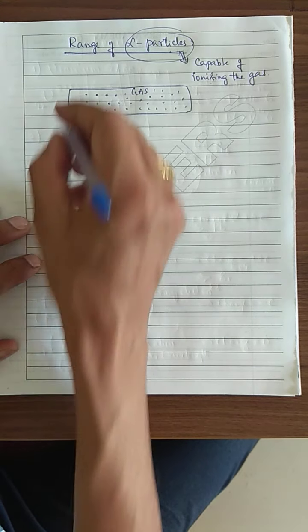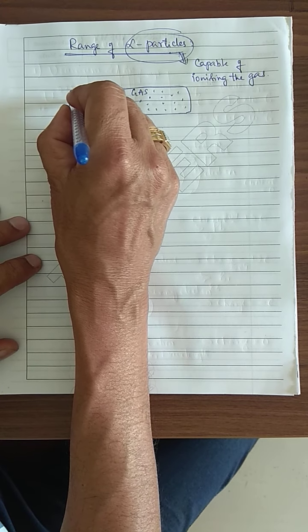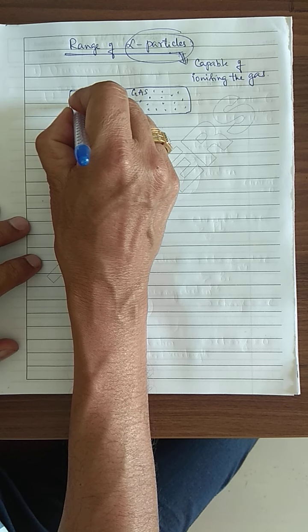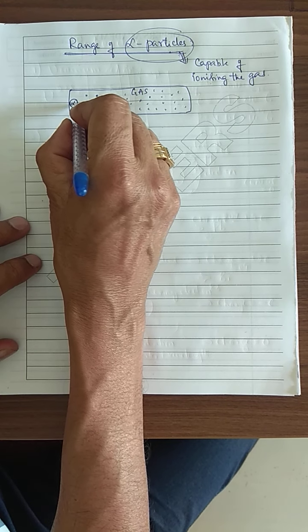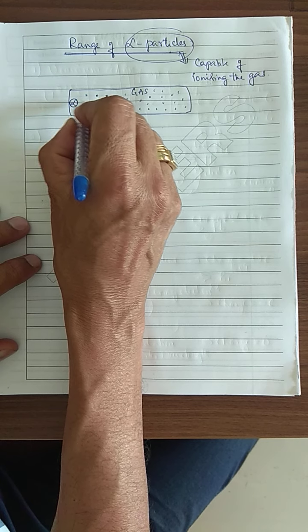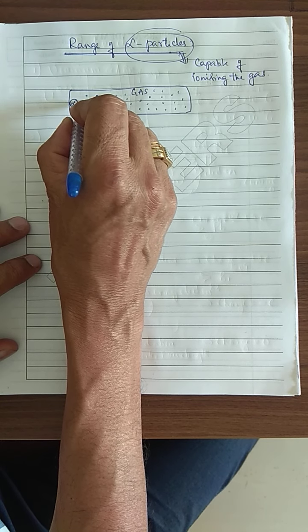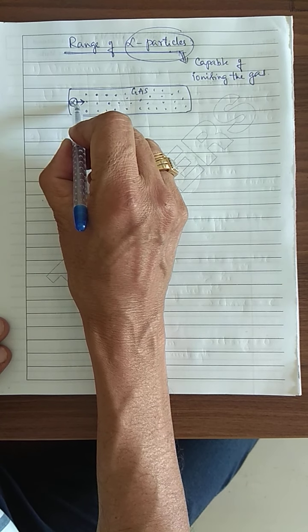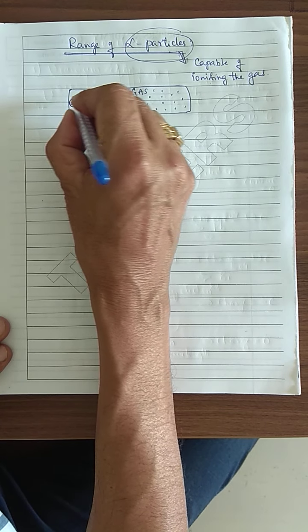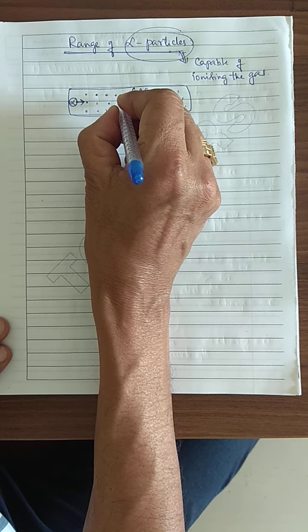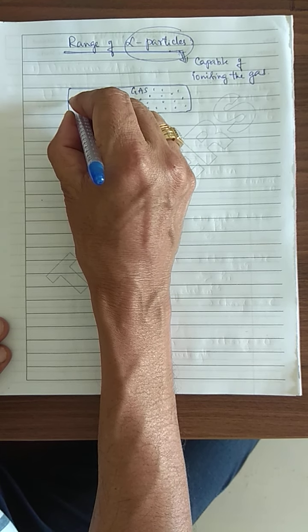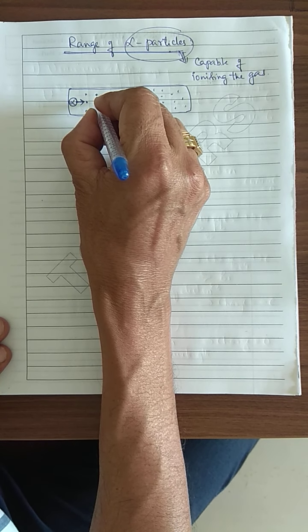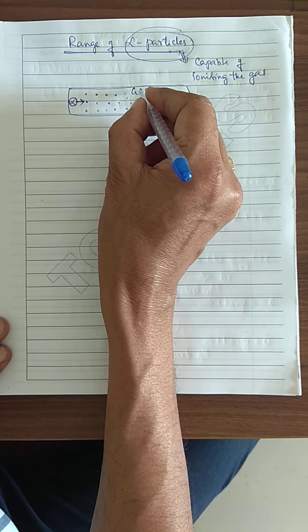I will consider an alpha particle here. This alpha particle starts to move like this, and it may collide with the molecules of the gas.